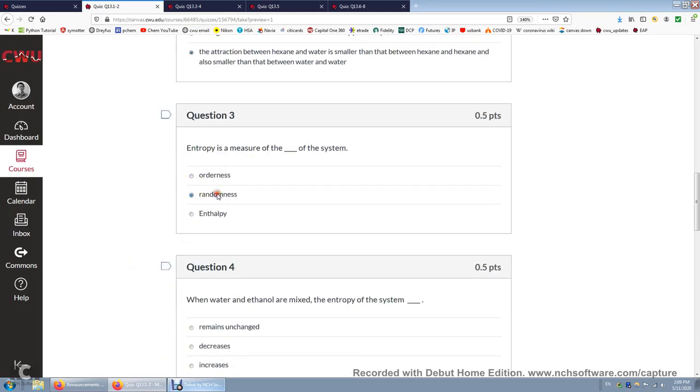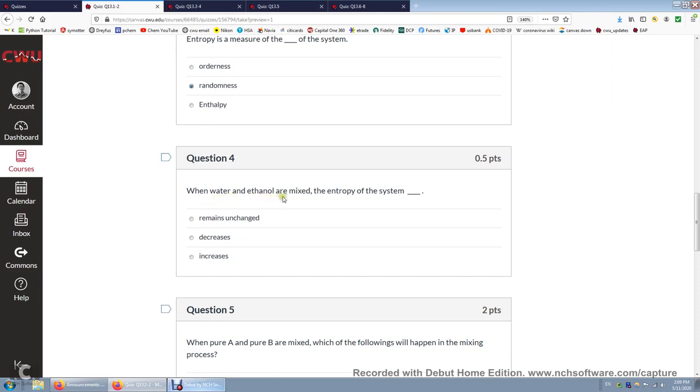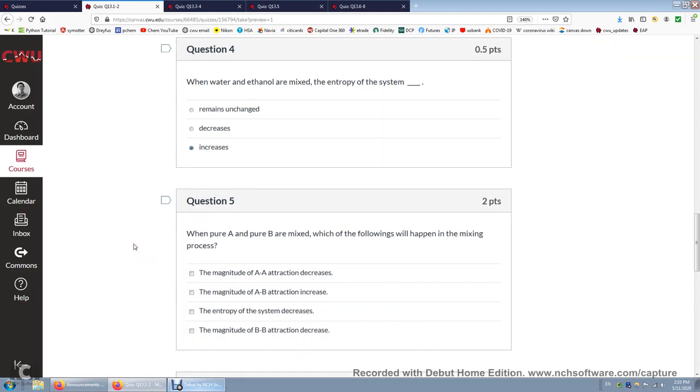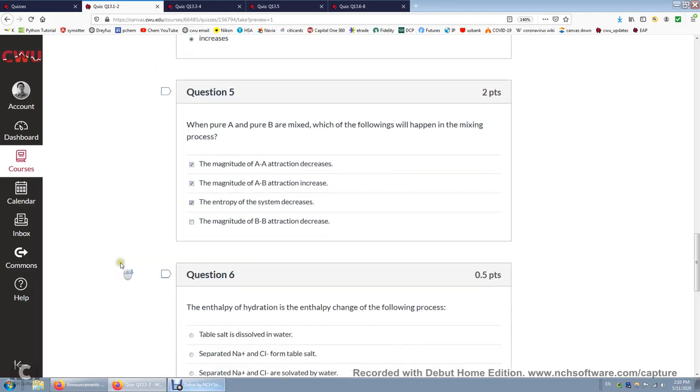Entropy is a measure of the randomness. When water and ethanol are mixed, the entropy increases. When pure A and pure B are mixed, to mix A and B, you have to break the BB attraction and AA attraction. And also, there's going to be AB attraction being formed. So we'll select this 3. The entropy of the system increases after you mix two pure chemicals.